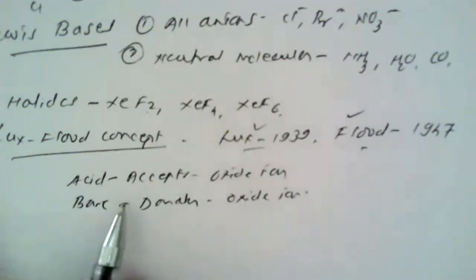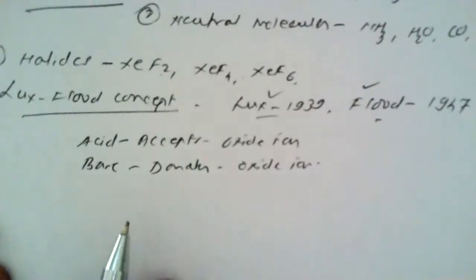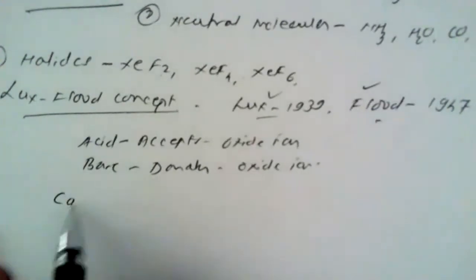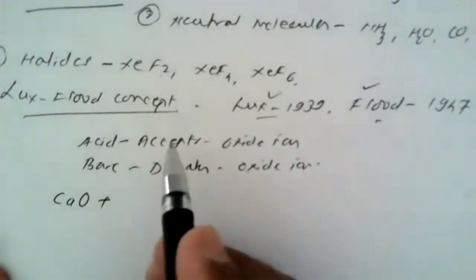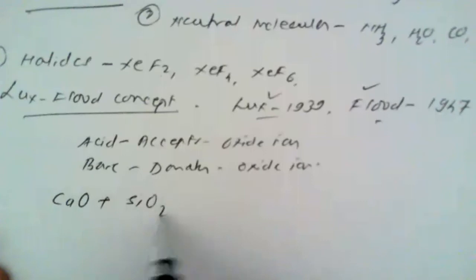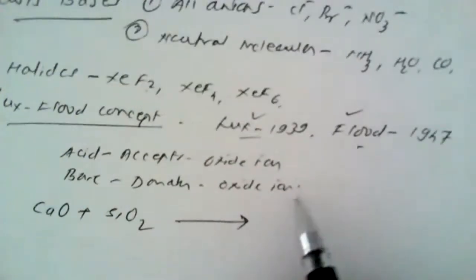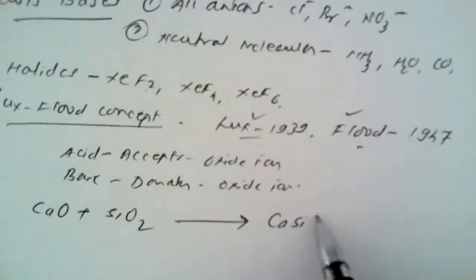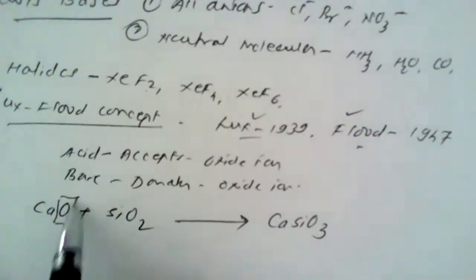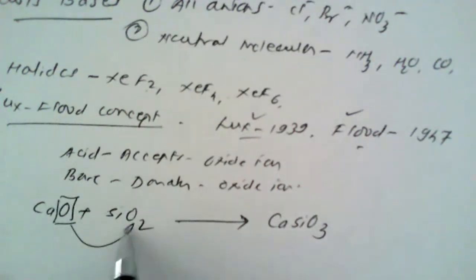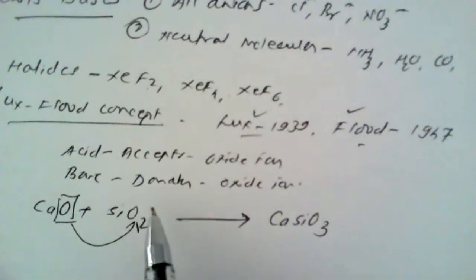How can we exemplify this particular Lux Flood concept? For example, if we take calcium oxide and silicon dioxide, they can form a new compound, CaSiO3. That means the oxide of calcium oxide is given to silicon dioxide, and hence it forms the new compound CaSiO3.